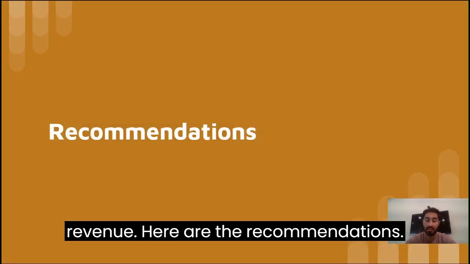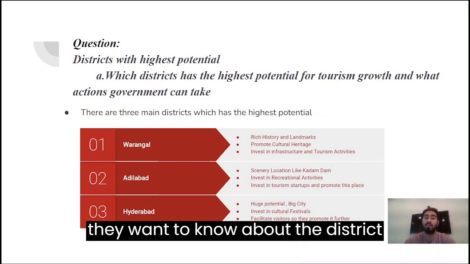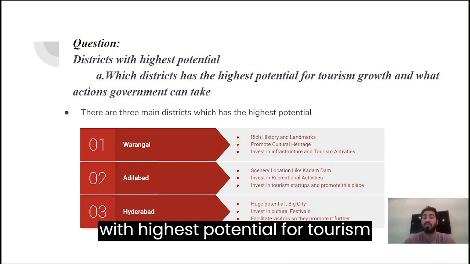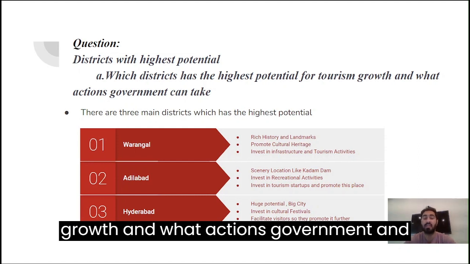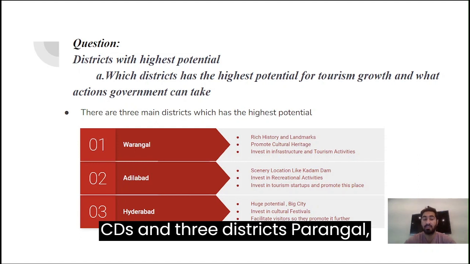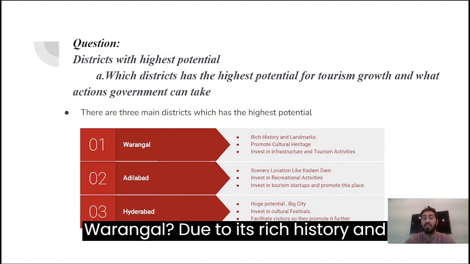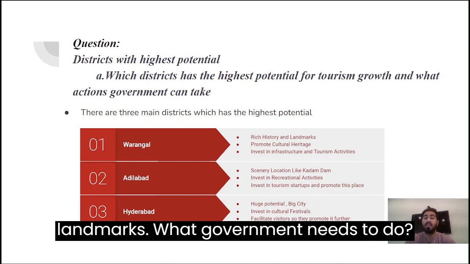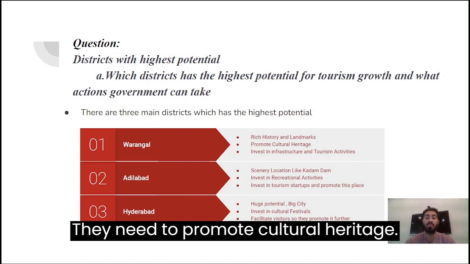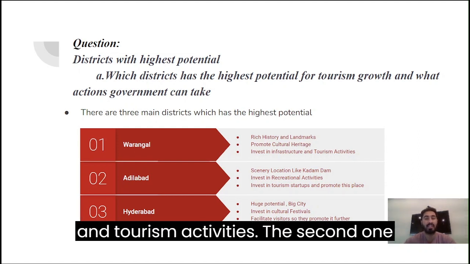Here are the recommendations. What is the first recommendation? They want to know about the district with the highest potential for tourism growth and what actions the government can take. I have listed three districts: Warangal, Adilabad, and Hyderabad. Why Warangal? Due to its rich history and landmarks. What does the government need to do? They need to promote cultural heritage. They need to invest in infrastructure and tourism activities.